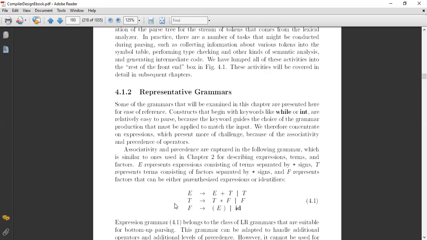We therefore concentrate on expressions, which present more of a challenge because of the associativity and precedence of operators in the expressions.